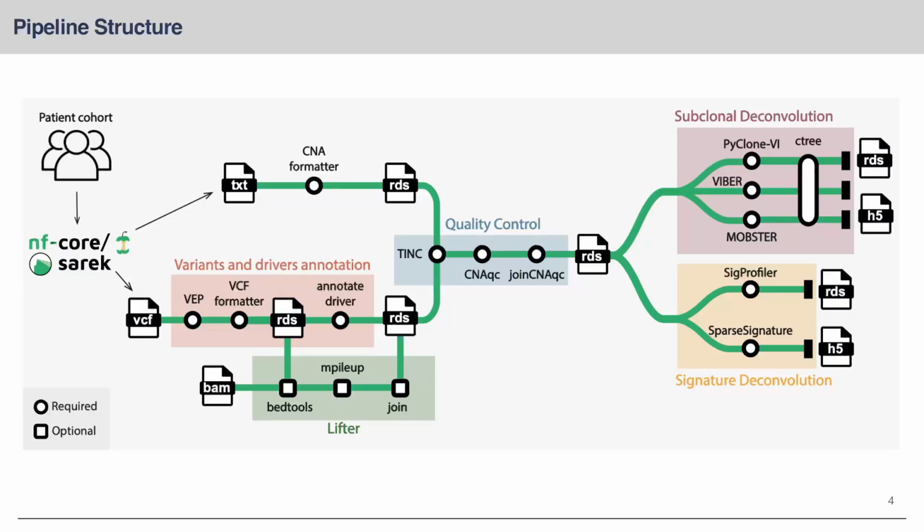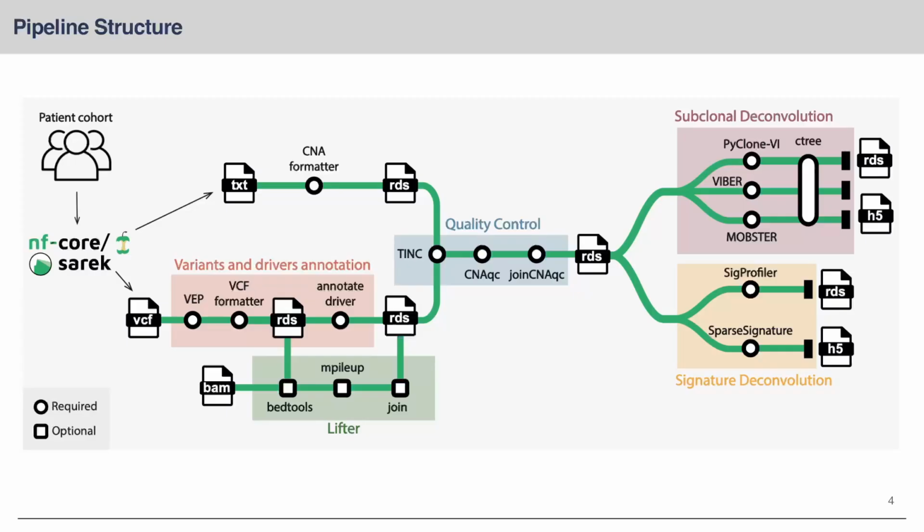It starts with the variant calling outputs from nf-core/sarek, which are then passed through a series of modules. The quality control is handled by TINC and CNAqc, ensuring sample purity and checking for copy number alterations.